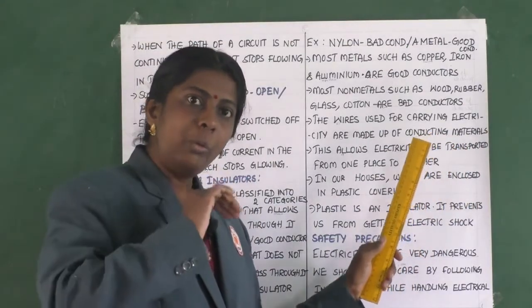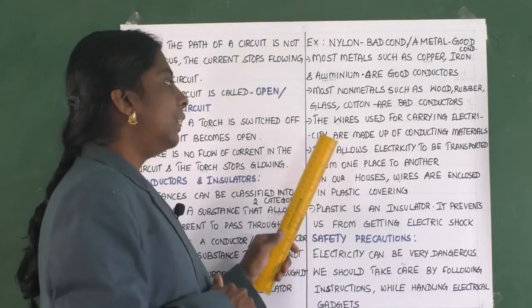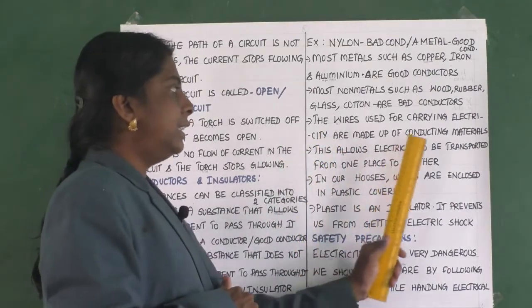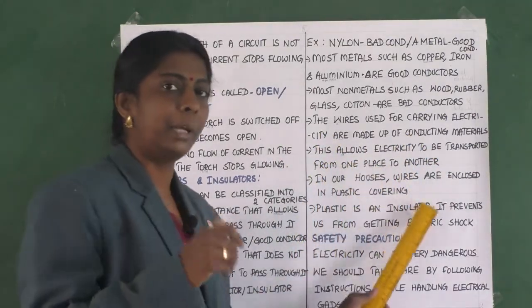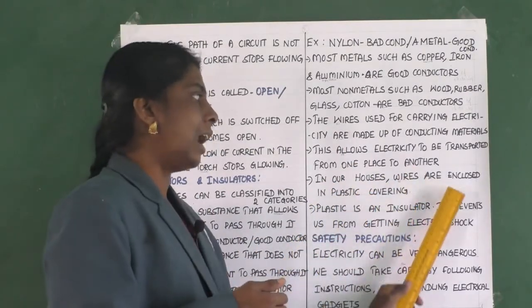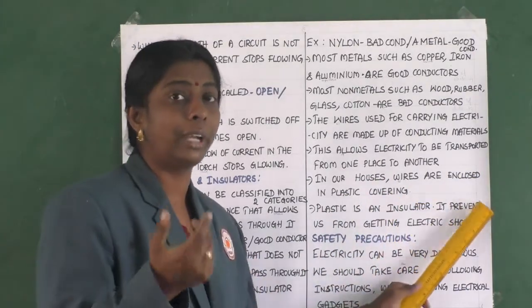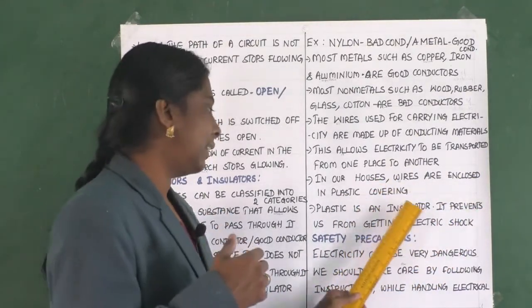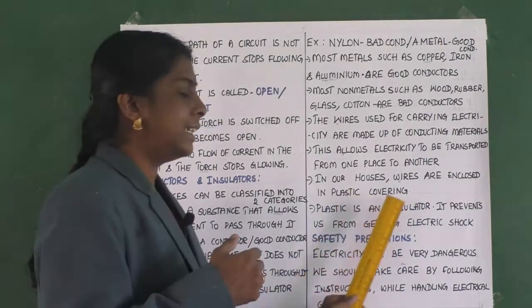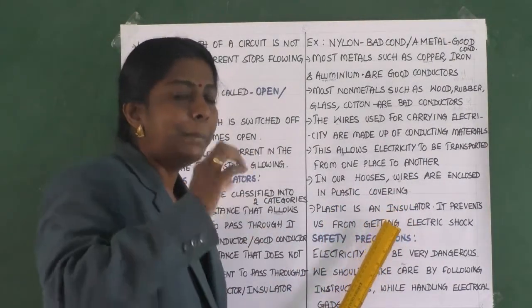Conducting means which allow electricity to pass through it. That's why they allow electricity to be transported from one place to another. In our houses, wires are enclosed in plastic covering. Plastic is an insulator. Now again the wires are covered by plastic.